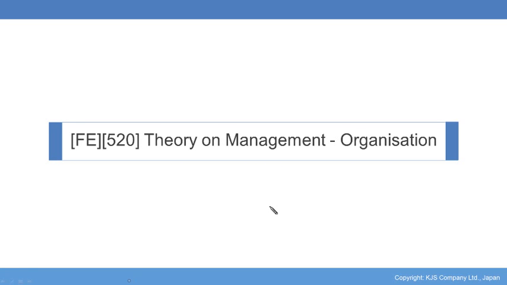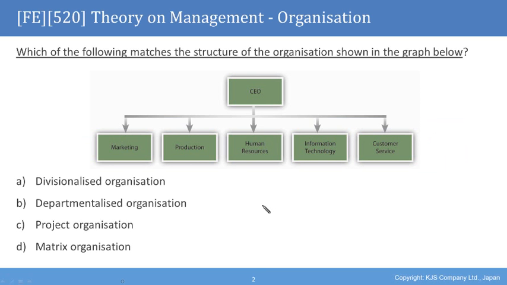520. Theory on Management, Organization. Which of the following matches the structure of the organization shown in the graph below?